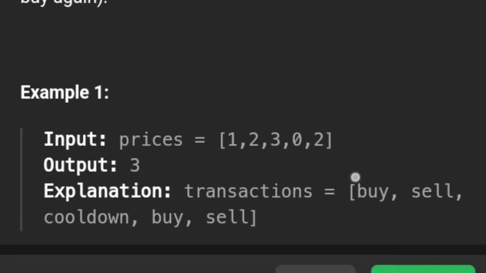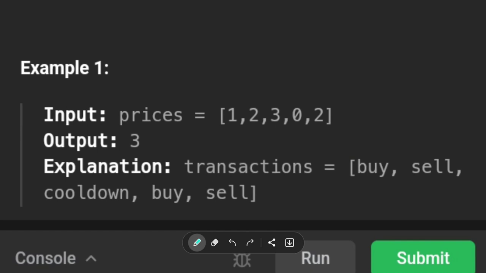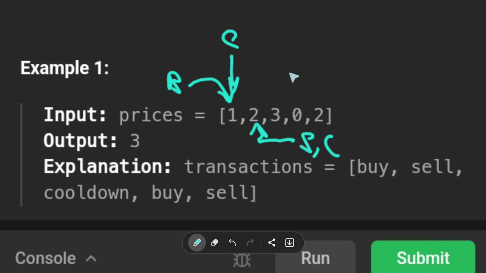So let's think a little bit about the question. We see that we have an option to buy, an option to cool down. We cannot sell here. If we bought, then we can sell, but we can also cool down. And then it's getting more and more complex because the option that we choose depends on what we did previously.